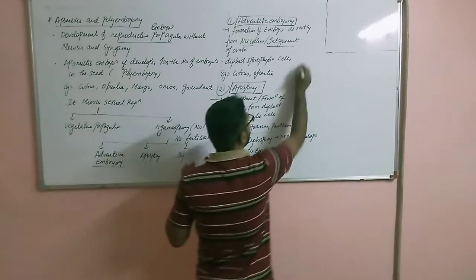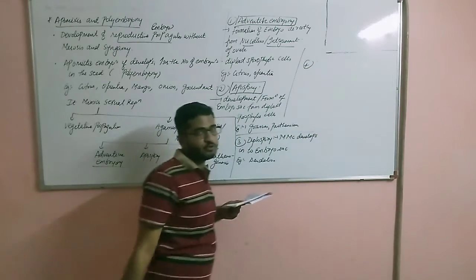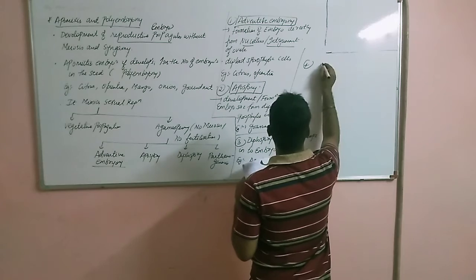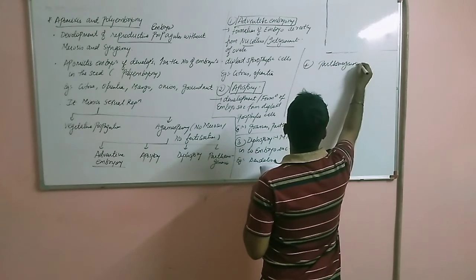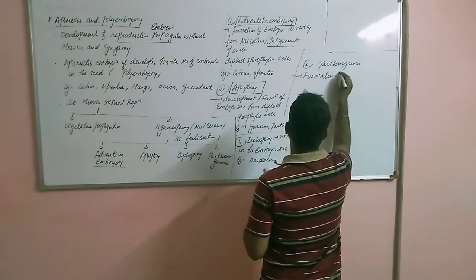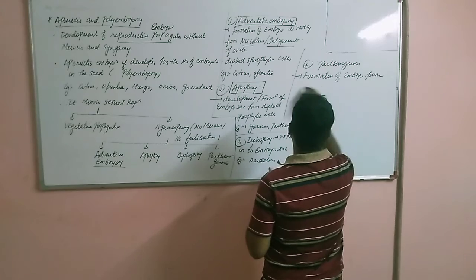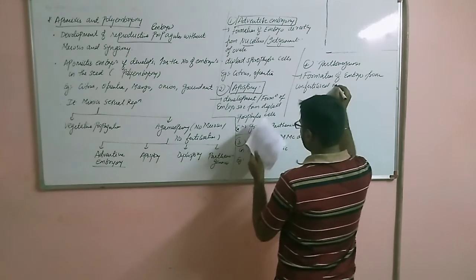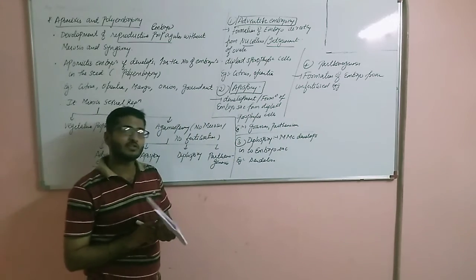And fourth, you all are aware of, that is parthenogenesis, formation of embryo from unfertilized egg, right? Or seed. That is what we basically call as parthenogenesis.